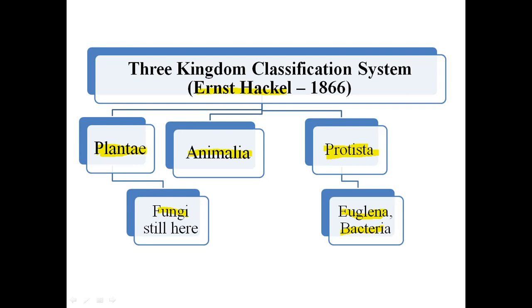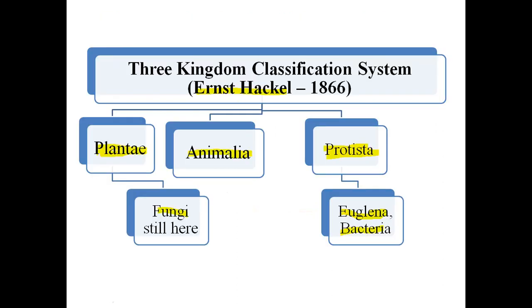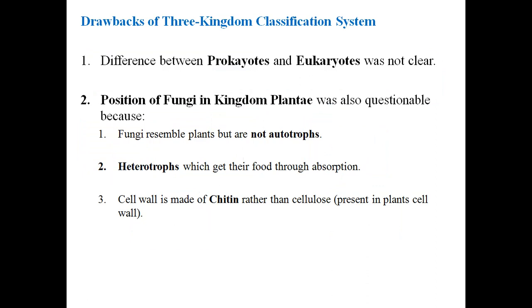Now one of the problems was solved, that there are some organisms which have a dual nature, they act like plants and they have some characters from the animals also. So these organisms were separated, but the second point in the drawback, prokaryotes and eukaryotes, was ignored. Fungi is still there in the Plantae. Bacteria is classified with Euglena. So there were drawbacks of this system also.